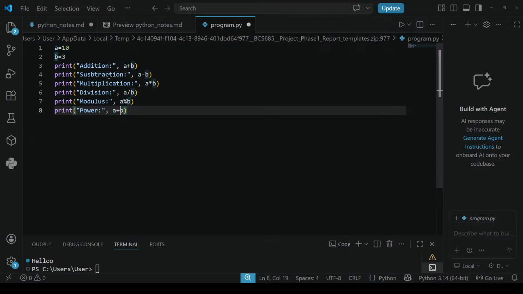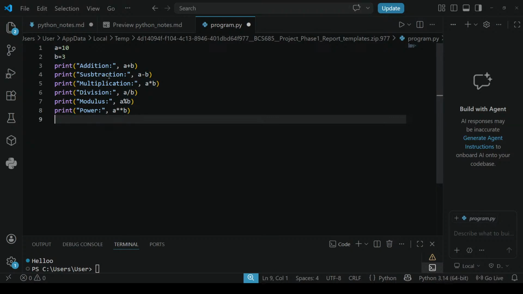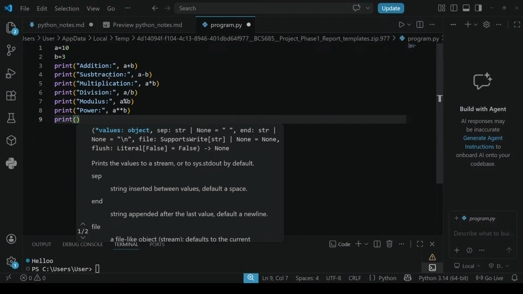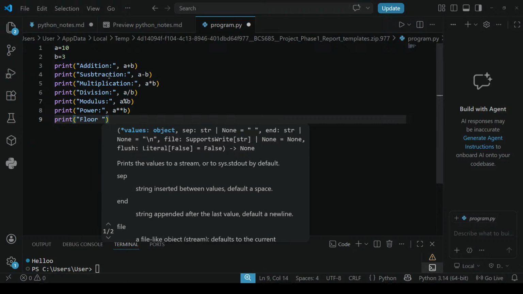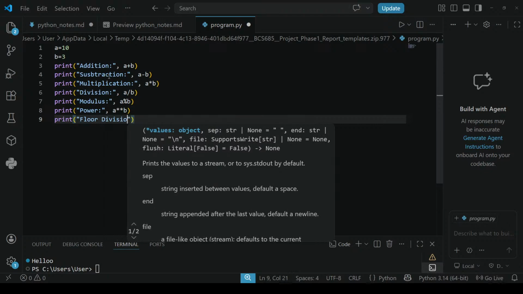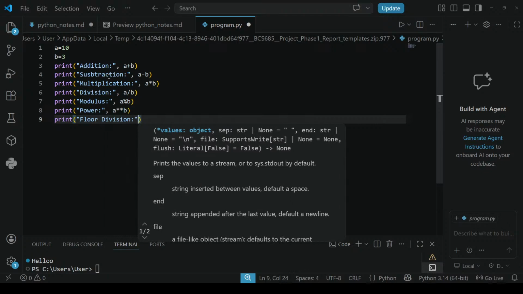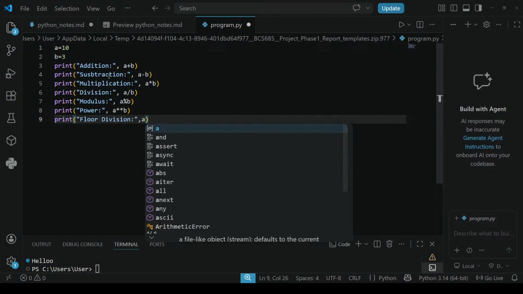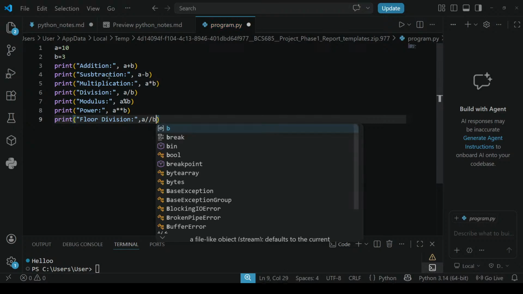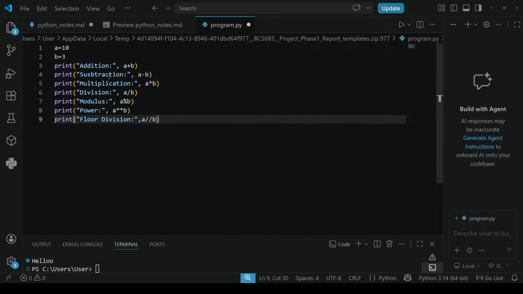So here, star star 2. Then print of the last arithmetic operator, floor division. Don't forget the comma, then a slash slash b. This is floor division. Let us execute this.